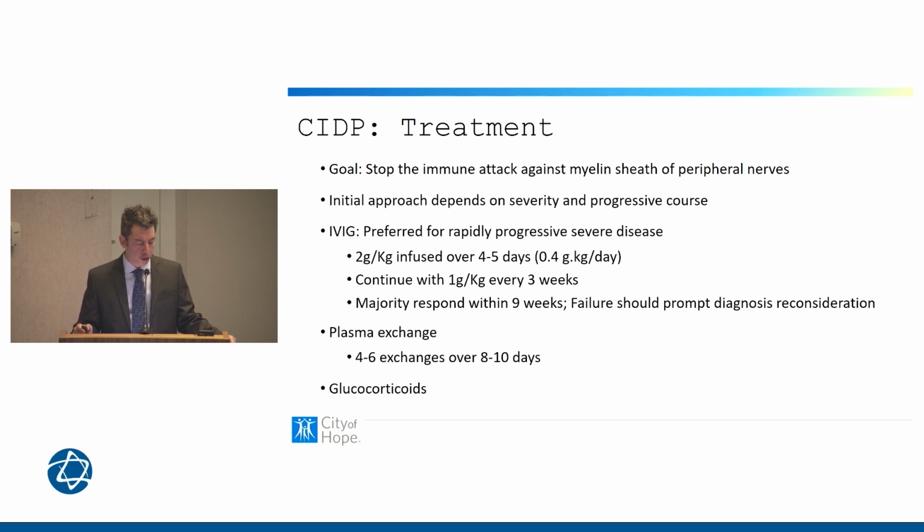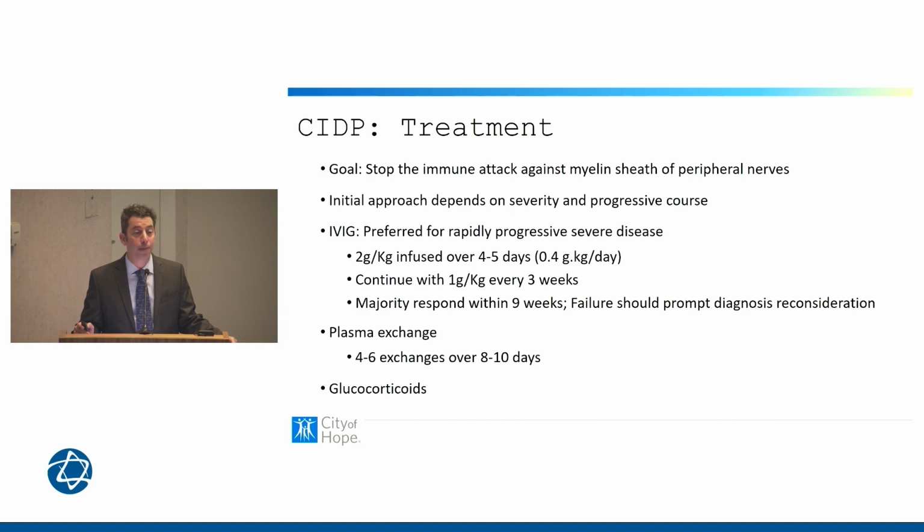IVIG is the preferred way to start. We usually do 2 grams per kilogram as an initial dose given over 4 to 5 days, and then continue with 1 gram per kilogram, which can be divided over 2 days every 3 weeks. The majority of patients will respond within 9 weeks of treatment. And so again, as I was talking about, failure to respond after 9 weeks should raise red flags for us and realize that perhaps one of those diagnoses of exclusion were not made appropriately, and another diagnosis is present that needs to be treated, like POEMS or AL amyloidosis.